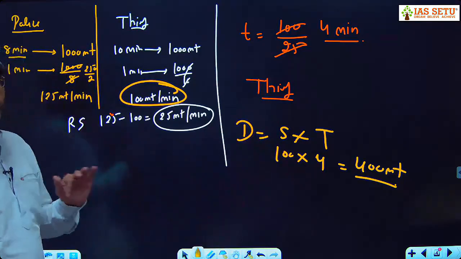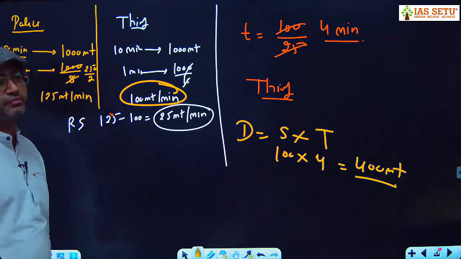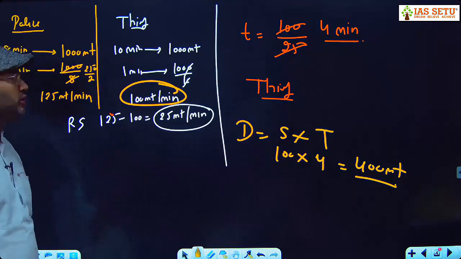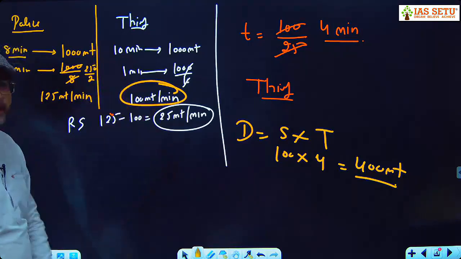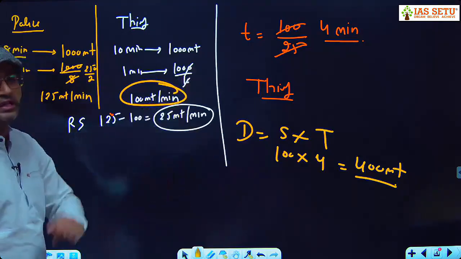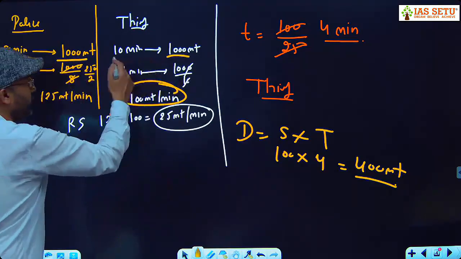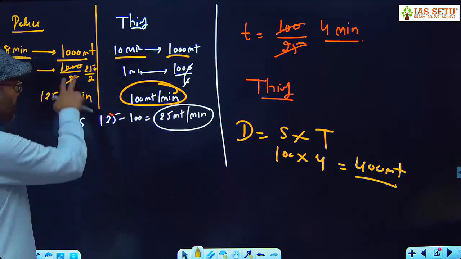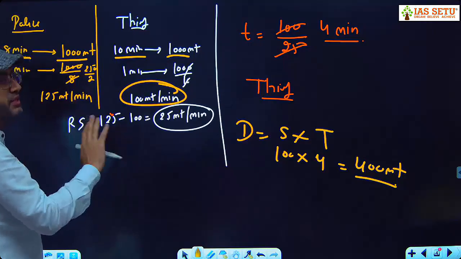I repeat, the problem in this question is speed is not directly mentioned. That's why it is time consuming. सीधा सीधा बोल देता कि स्पीड ऑफ द पुलिसमैन इज 10 किलोमीटर पर आवर, स्पीड ऑफ द थीफ इज 8 किलोमीटर पर आवर, it would be less time consuming. और इसने बोला कि 1 किलोमीटर 8 मिनट में, 1 किलोमीटर 10 मिनट में। So that's why you have to find the speed in meter per minute, meter per second, that's up to you.